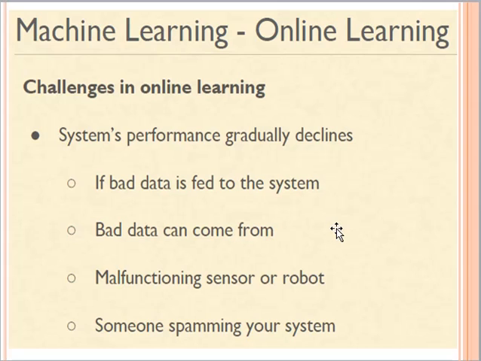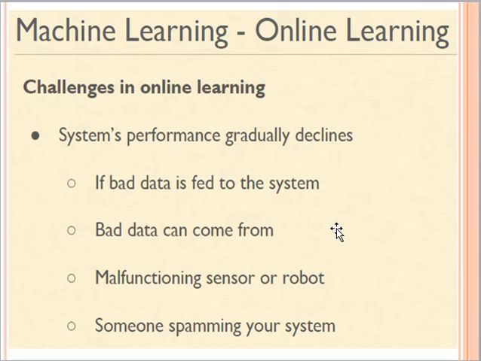Another problem is that once we have some new data or new samples in our data set, then we need to do the whole training again, right? So this training needs to be performed again and again every time new data or a new sample comes in. That is the second major drawback of offline learning.